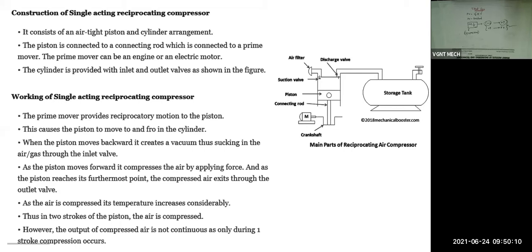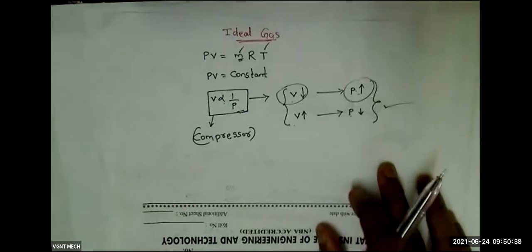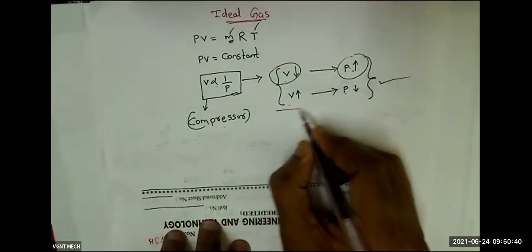What is the difference? In unit 1 and 2, along with air, we are supplying petrol, fuel also. But here we are not going to supply fuel, because I want only compressed air. So we will just supply the air, compress it, then store it. Normally, how many strokes do we have? If you can remember, in unit 1 I discussed the 4-stroke engine.